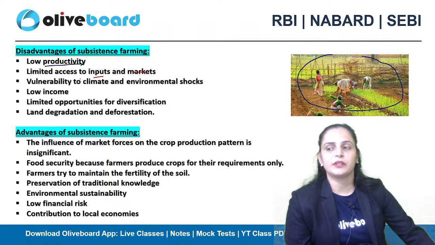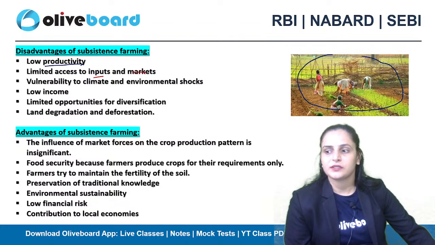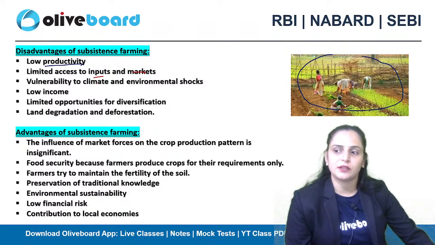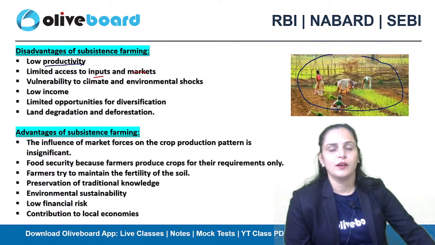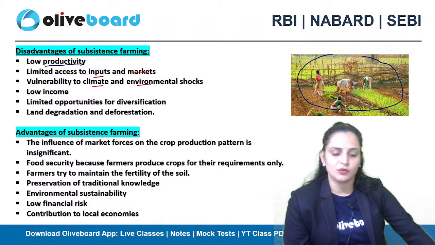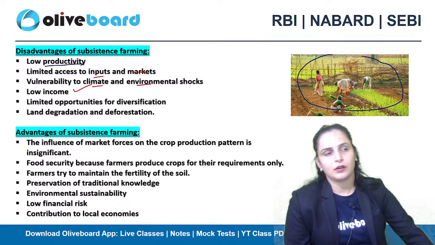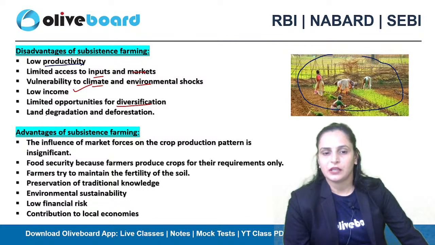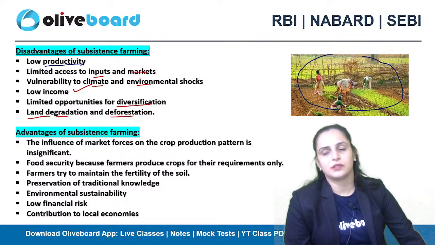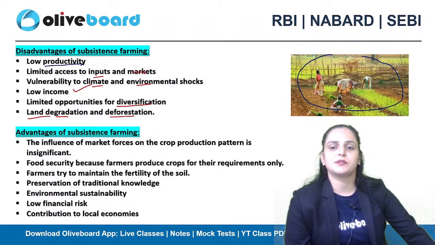And it is vulnerable: whatever crops you are cultivating here, as you are not aware of the technologies and not connected with the different groups that can help you know how to protect yourself from a climatic or environmental shock, you are vulnerable. Income is very low. There are limited opportunities for diversification, and land degradation and deforestation will be there. Okay, so these are the disadvantages of subsistence farming.